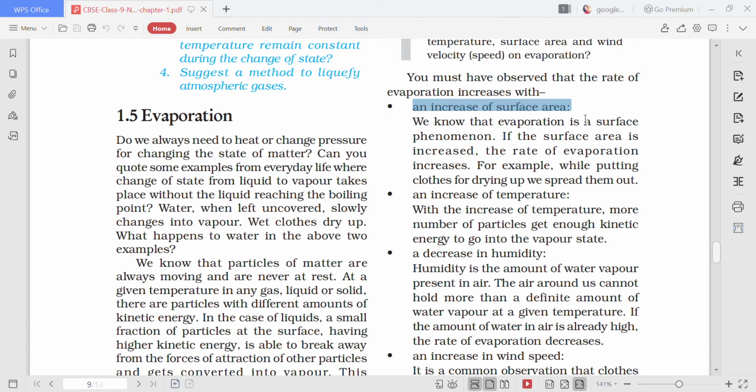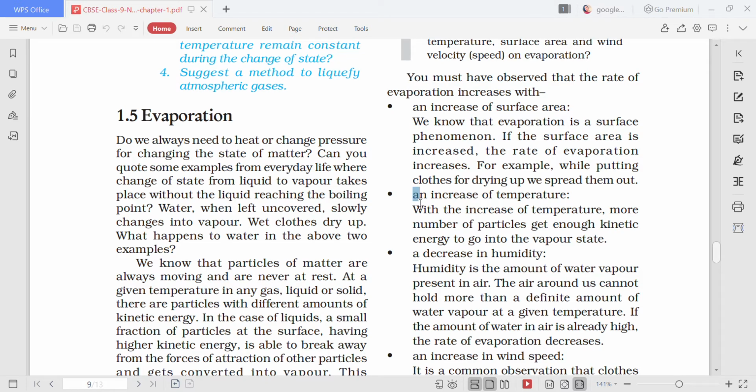be dried up sooner. Similarly, to prove another, if you want to drink a hot cup of tea and you are in a hurry, what you do is you will pour the tea into a saucer. Saucer means plate. And when you are pouring the tea into a plate, the surface area has now increased, and because of that the rate of evaporation will also increase, and you will be easily able to drink the hot cup of tea early, that is sooner. So this proves that if the surface area increases, the rate of evaporation will also increase.